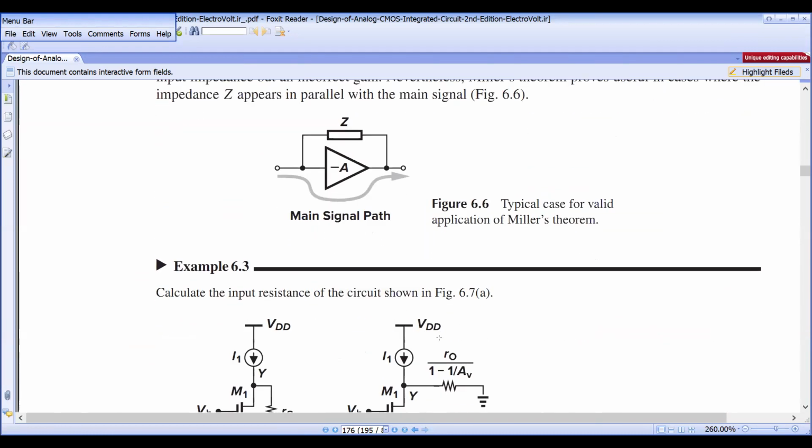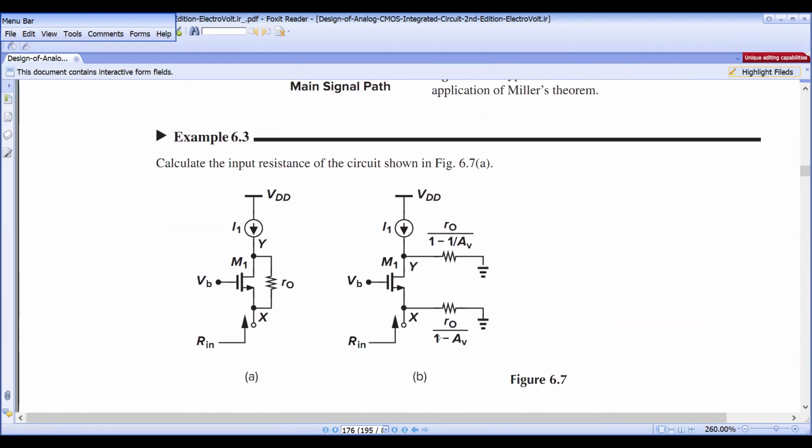Similarly, this is the third example. Calculate the input impedance of the circuit. He is asking about the input impedance of the circuit. Here R0 is the impedance which exists between the X and Y nodes.